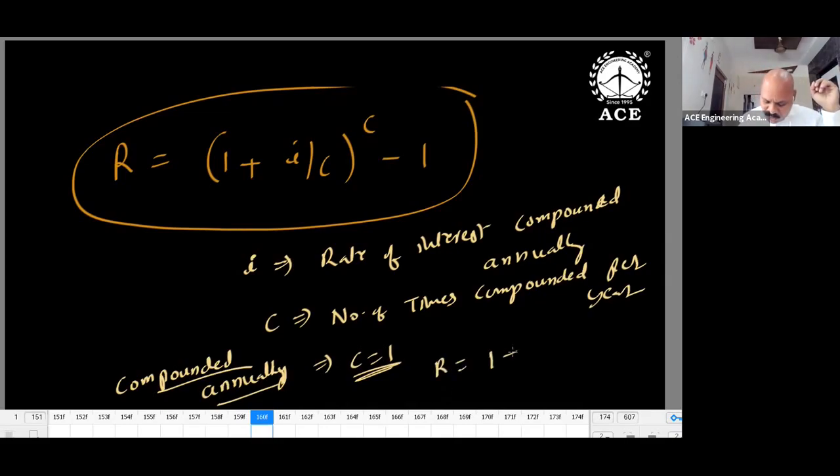So what will happen to R? R is equal to (1 plus I by 1) whole power 1 minus 1. So it is I, isn't it? So you can verify it. 1 plus I by C means I by 1 whole power 1, minus 1. So I by 1 is I only. 1 gets cancelled. So this is generally C is equal to 1.